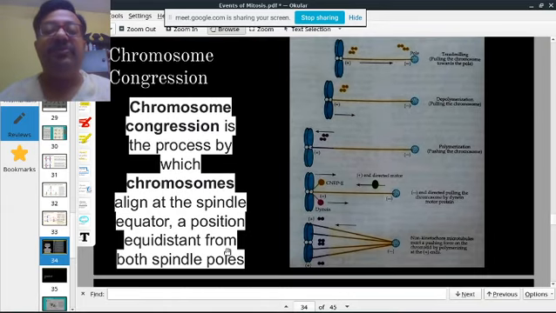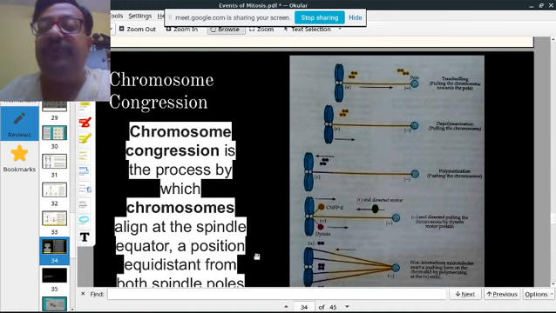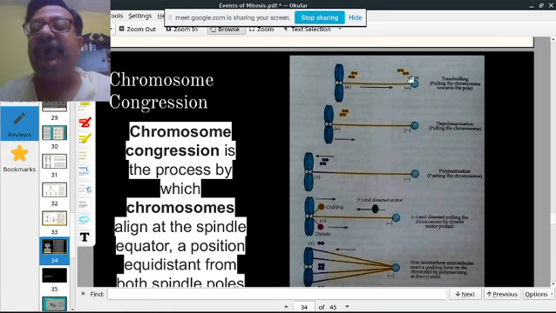Next we come to the movement, chromosome congregation. The chromosomes move along the spindle fibers or the microtubules. The first one which you have seen is treadmilling. From the minus pole there is a minus end. This is the centromere. This is the chromosome attachment. You see here there is polymerization, and here there is depolymerization. So one side plus, one side minus. So the size remains the same, and they are attached in one position.